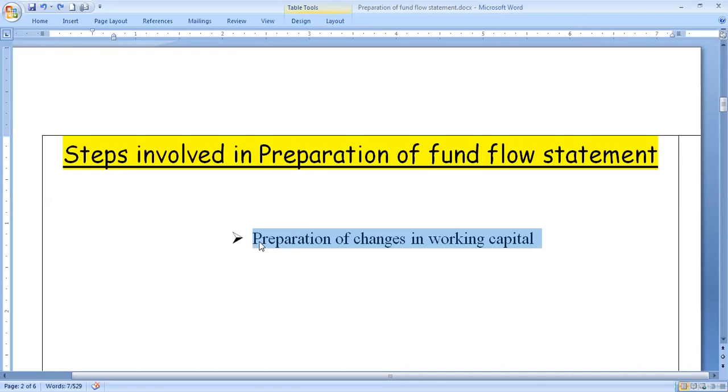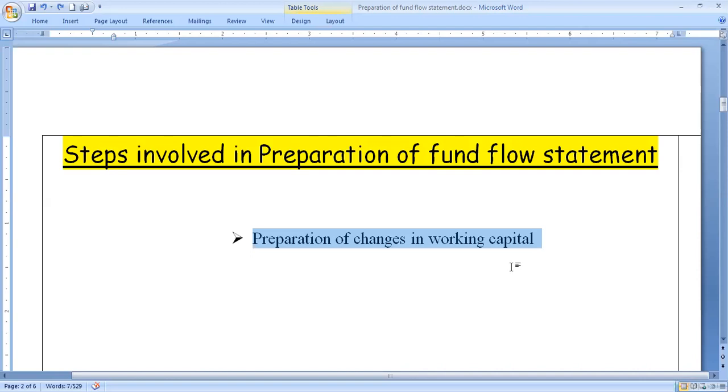First one, preparation of changes in working capital, or it is also called schedule of changes in working capital. So the schedule needs to be prepared to ascertain what is the net increase or decrease in working capital. That is a major item for the fund flow statement, and the same can be prepared by preparing this schedule of changes in working capital.